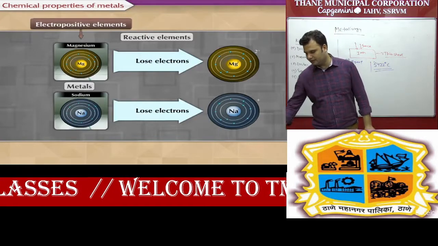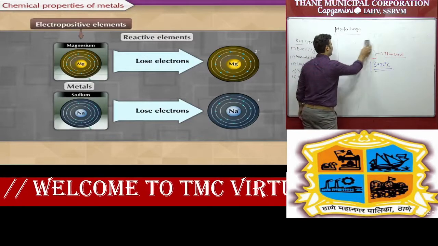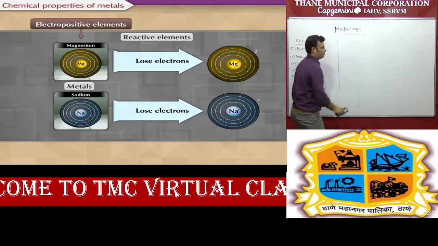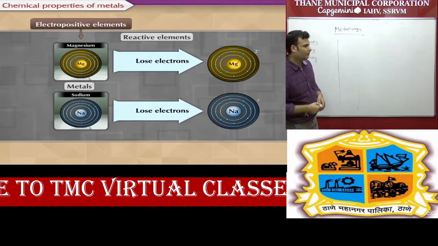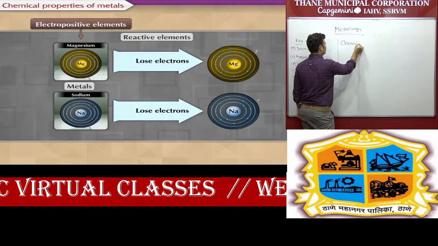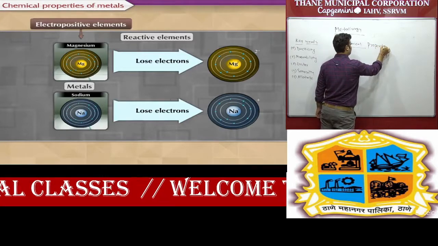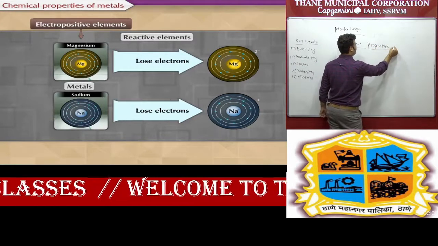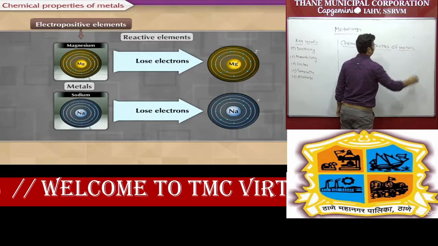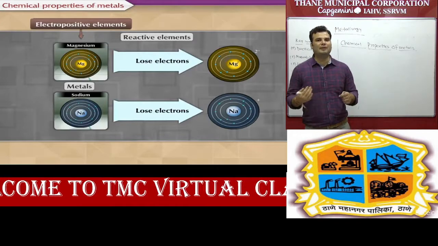So let's start the first part, chemical properties. Chemical properties of metals. So student, in this part we will start with first, what are chemical properties.